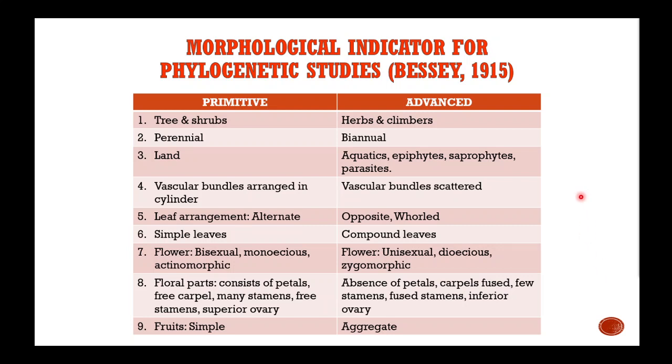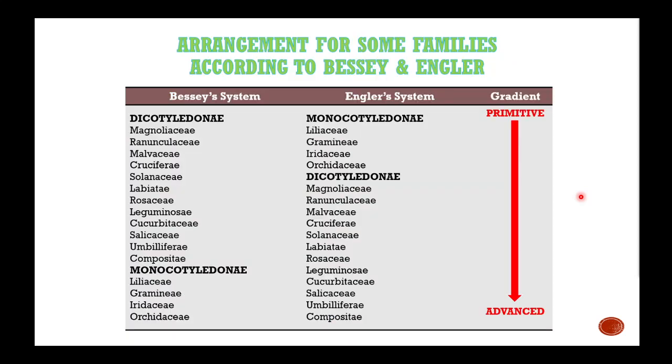Okay, again you can pause and try to look at the differentiation between the two, between Smith and Bessey. However, the most debated one is between the Bessey system and the Engler system. Engler is another taxonomist who tried to differentiate. So they developed their own system that characterizes the evolutionary trends in angiosperms. So Engler is different from Bessey.